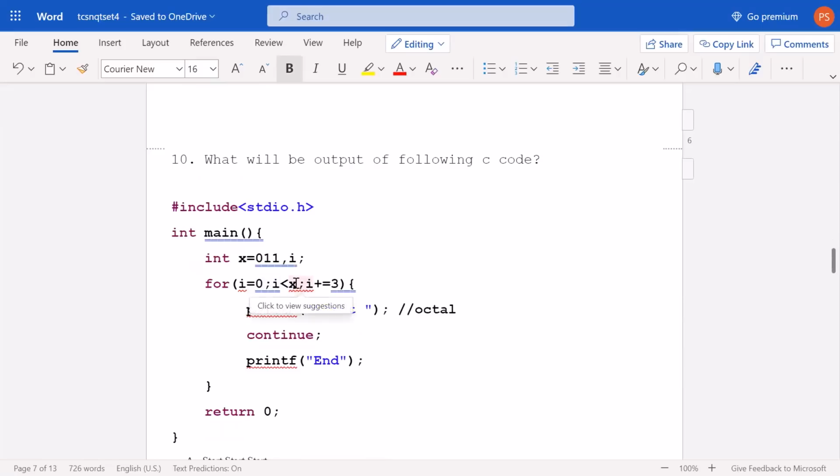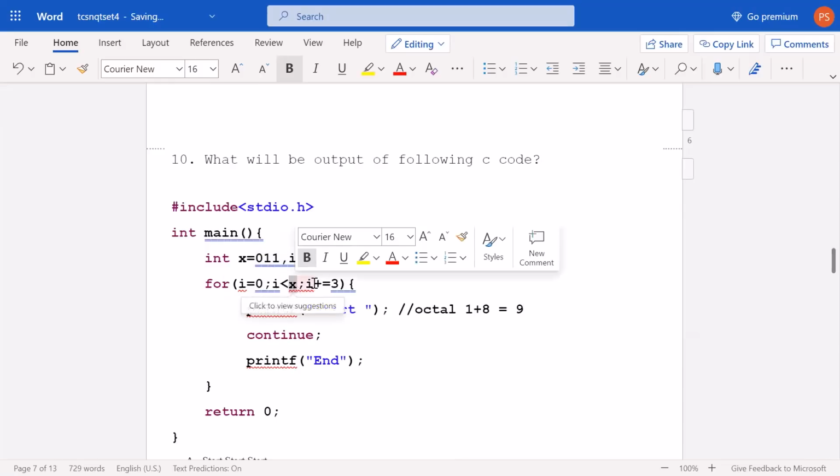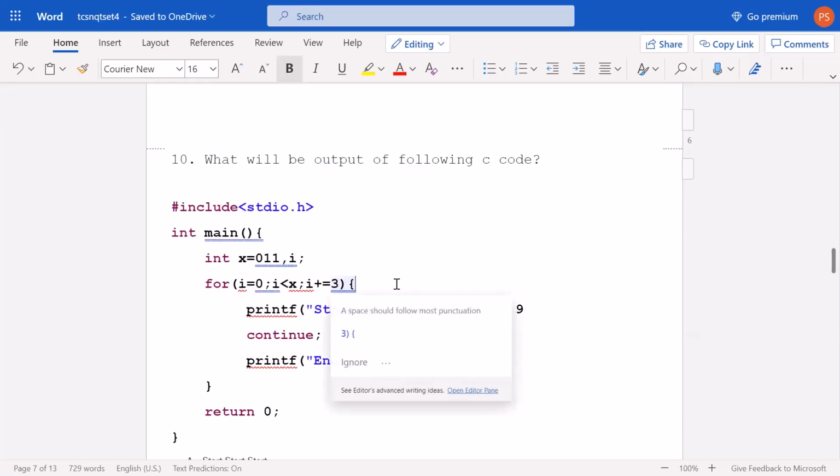So what will happen? i equals 0, i less than x. 011 is written here. If we convert this 011 into the decimal system, what will it become? 011 will become 1 into 8 to the power 0, if you remember this formula, plus 1 into 8, so it will be 9. So it will actually be taken as 9, right? Now what will happen?